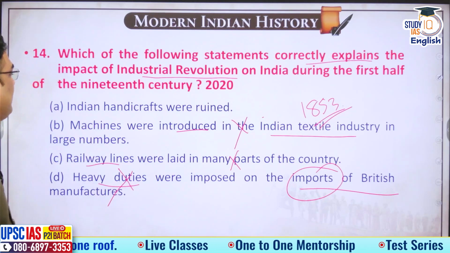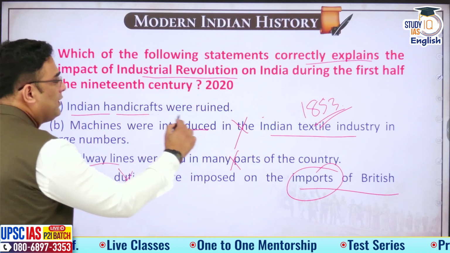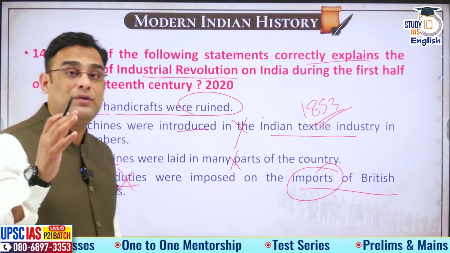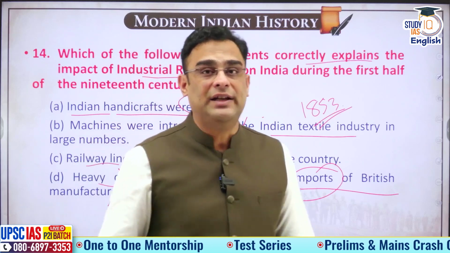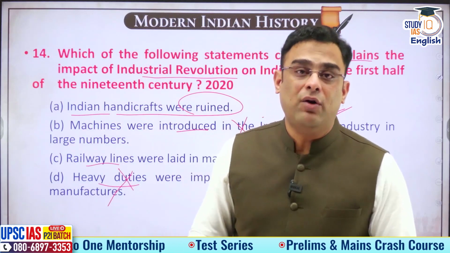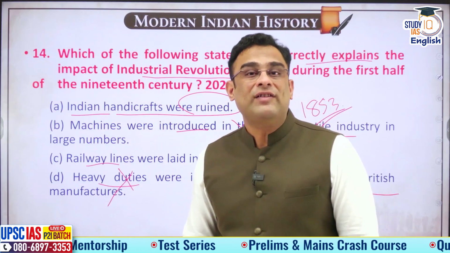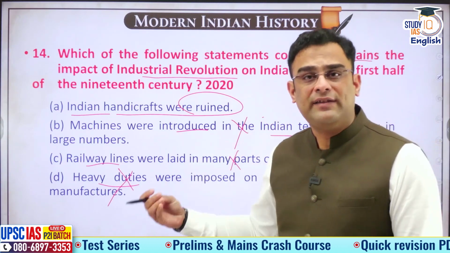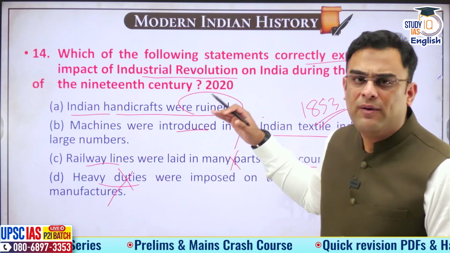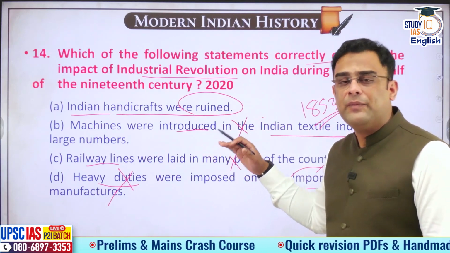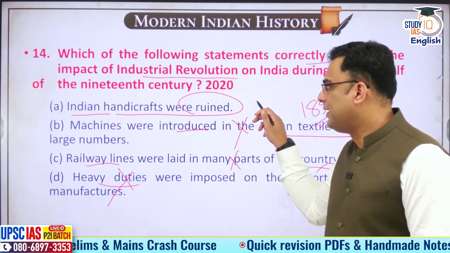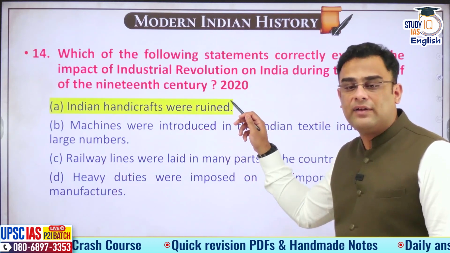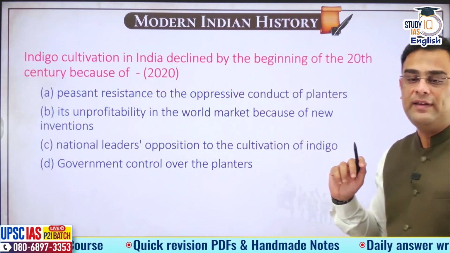All that we are left with is Indian handicrafts were ruined, and we know this was a definite impact of British rule in India. Traditional Indian industry, the handicraft industry, the famed karigari of the Indian artisan, which had been of great value for several centuries, was now very systematically suppressed. That is what will happen. Handicrafts will be ruined. Answer is option A. I hope you got this, guys.